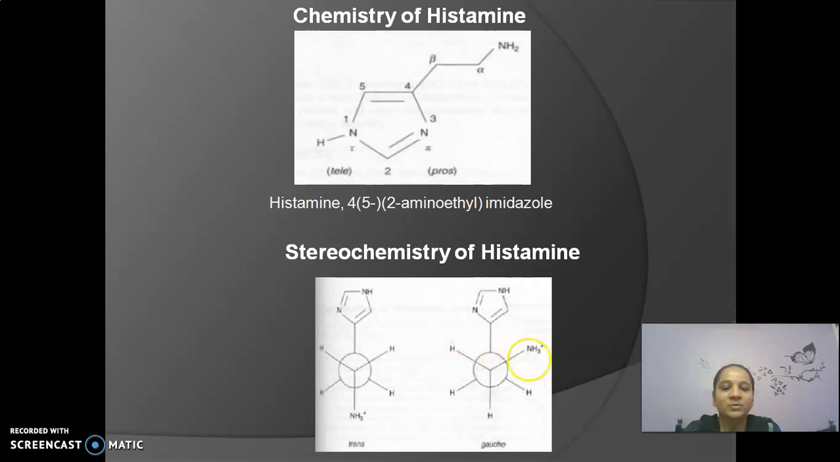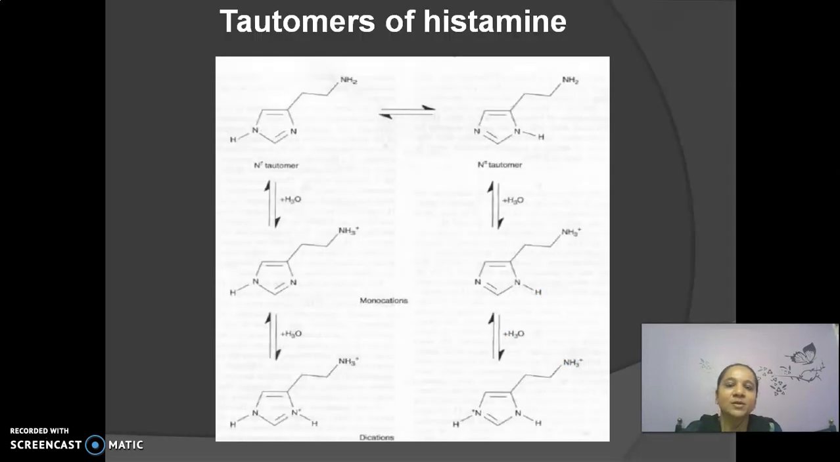From this stereochemistry we find that any H2 blocker you design must have the trans conformation; only then does it bind to the H2 receptor. The next important topic is tautomers. Tautomers means the movement of H plus ions, or movement of hydrogen. In that condition, you get two tautomers: first is called the N-tele tautomer and the next is the N-pi tautomer.